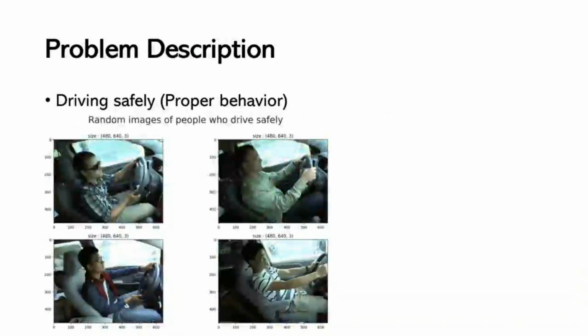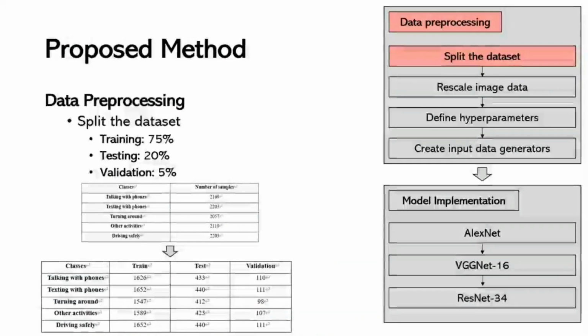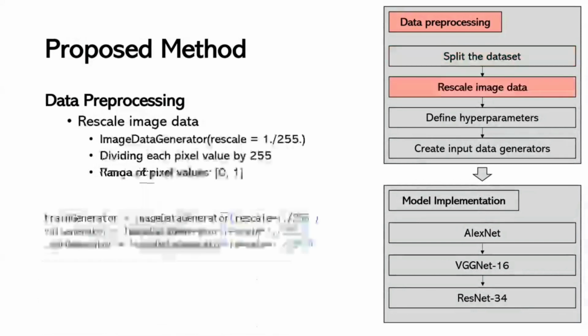You can clearly recognize that these actions are improper in driving. And in contrast, the dataset also includes examples of proper driving behavior, such as driving safely with full attention on the road. Proposed methods are divided into 2 sections. For data processing, first I split the dataset into 75% for training, 20% for testing, and 5% for validation. The original numbers of the datasets in each category are shown in the upper table, and after the split, the numbers of the train, test, and validation sets are shown in the lower table.